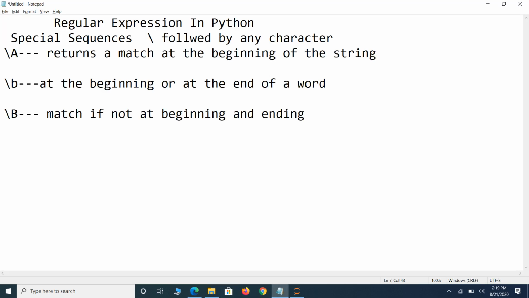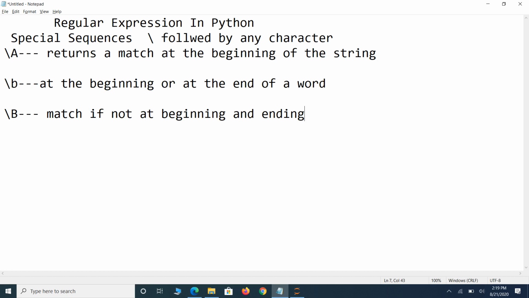What is the difference between the small b and capital B? For the small b, I am given a pattern and a string. The pattern is compared in the string. If the pattern is present at the beginning or end, that is identified by using backslash b, and capital B is exactly the reverse. If the pattern is present in the string, but not at the beginning and ending, it is matched by capital B.